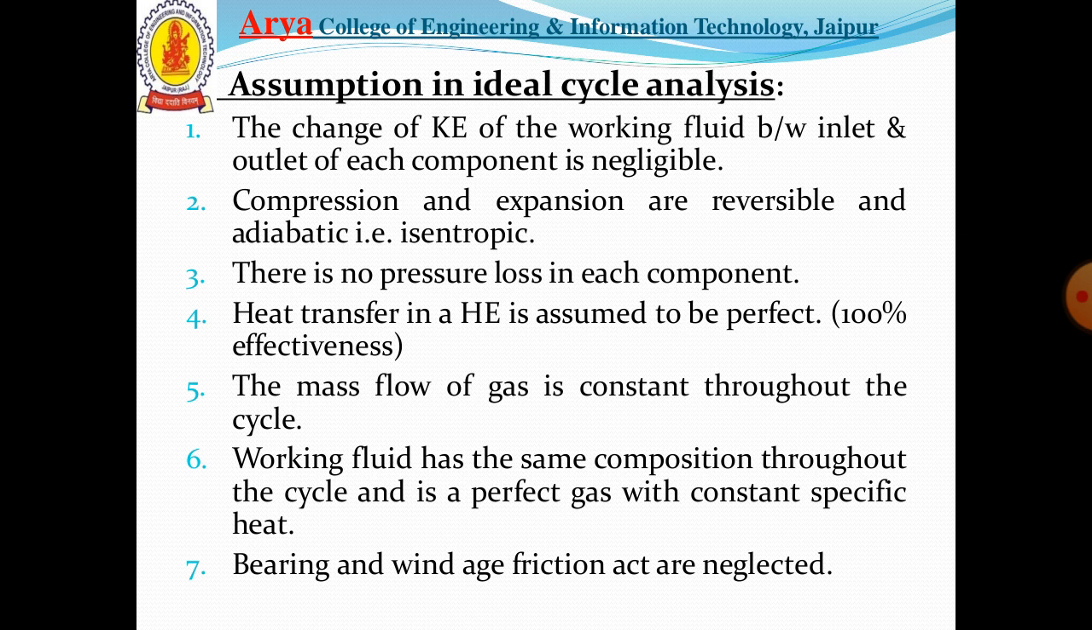Fourth, heat transfer in a heat exchanger HE is assumed to be perfect, that is, the effectiveness of the heat exchanger is considered as 100%. Fifth, the mass flow rate of the gas is constant throughout the cycle. Sixth, the working fluid has the same composition throughout the cycle and is a perfect gas with constant specific heat. And last, seventh, the bearing and windage friction are neglected.